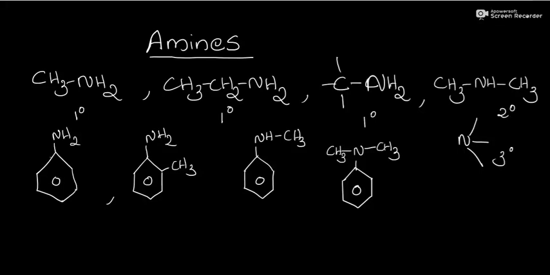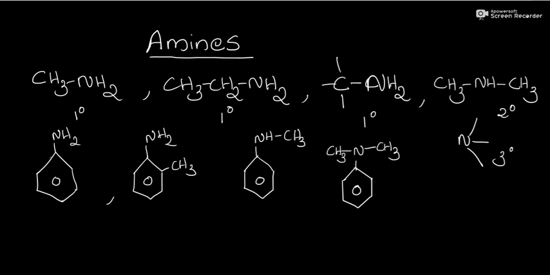Good morning. Today we are going to discuss amines. What do you mean by amines? Amines are organic derivatives of ammonia in which one, two or all three atoms of hydrogen are replaced by alkyl or aryl substituents. Amines can be classified into primary, secondary or tertiary depending upon whether one, two or three hydrogen atoms of ammonia are replaced by alkyl or aryl groups.